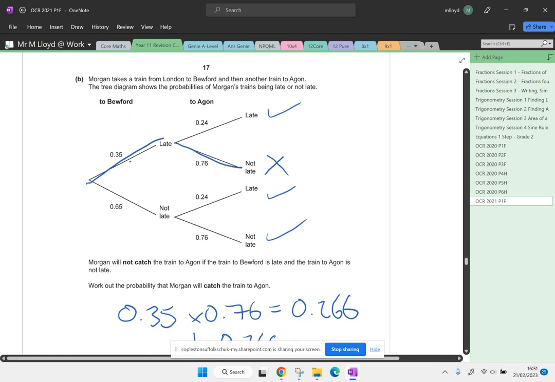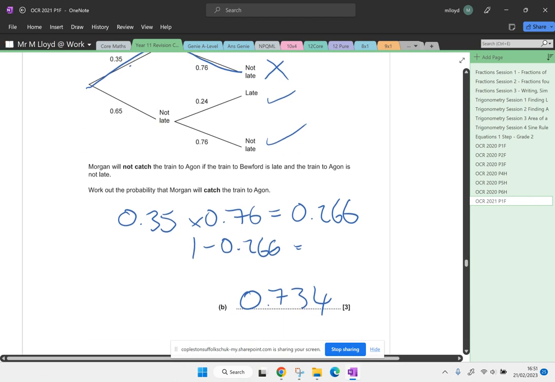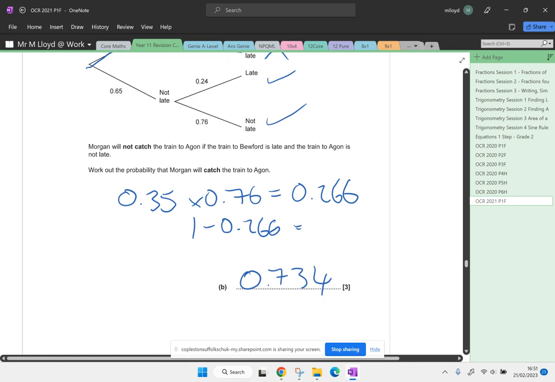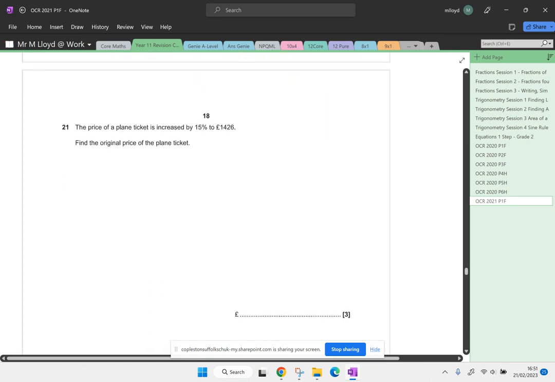So if the first one's late and then it's not late, as in he's going to miss his train, then he's not going to get on it. He might get some money back, to be fair. Greater Anglia do a good compensation scheme.